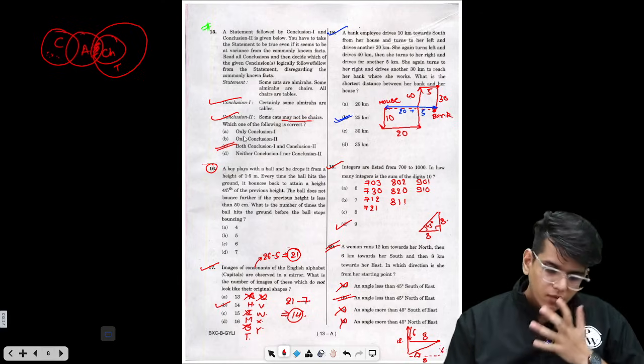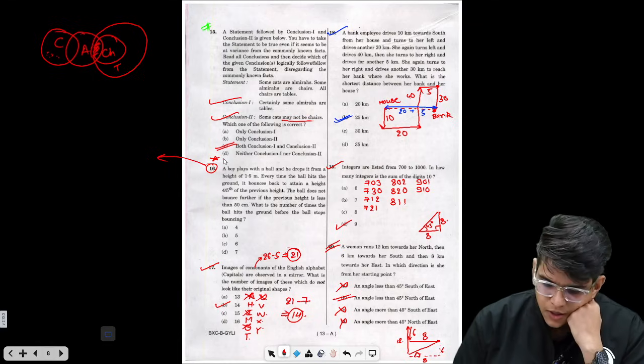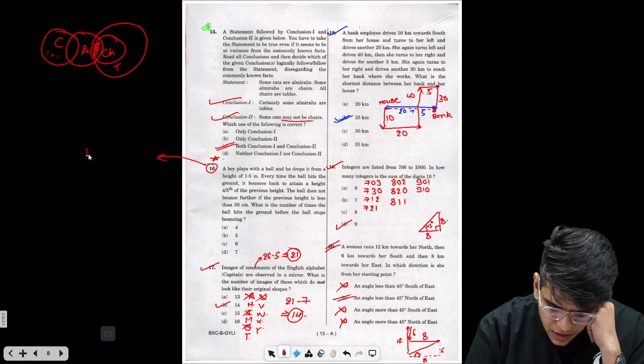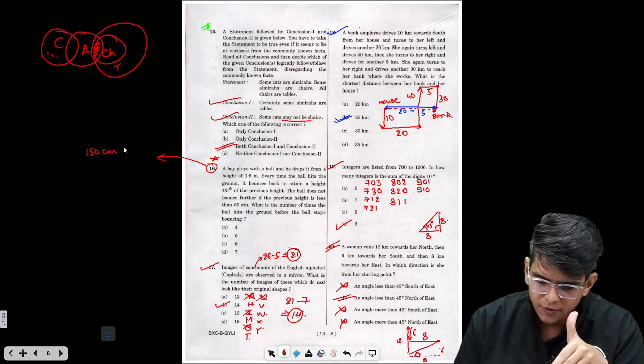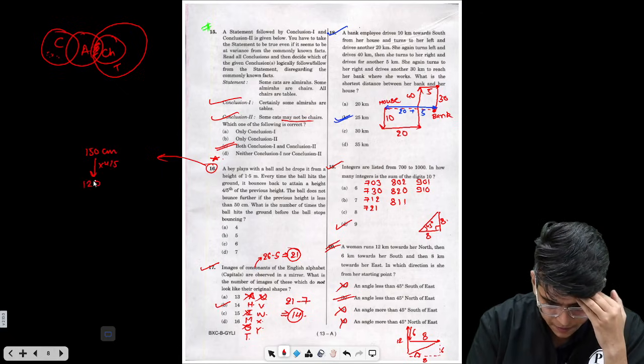Okay, now here what is the question? This is one of the difficult questions. Okay, what is given to you? A boy plays with a ball and he drops it from a height of 1.5 meters, which is nothing but 150 centimeters. Every time the ball hits the ground, it bounces back 4/5. So basically, it will bounce 4 by 5. Right? This is 120. Again 4 by 5, 96.